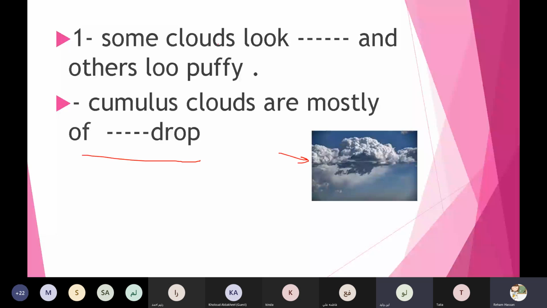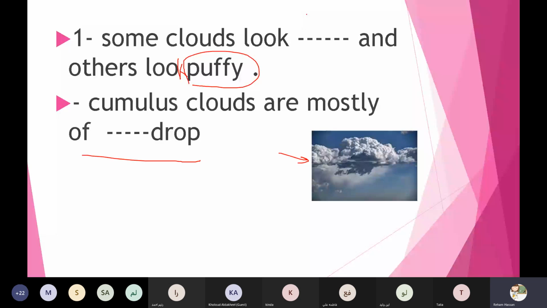And Lean, some clouds look what and the others look puffy. Some look thin and some look puffy. Describe for me, Lean.